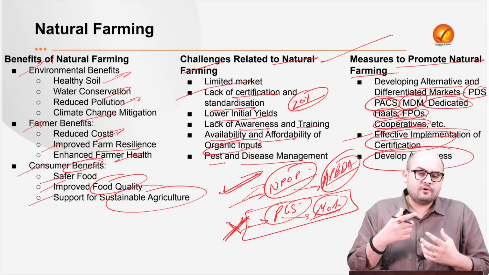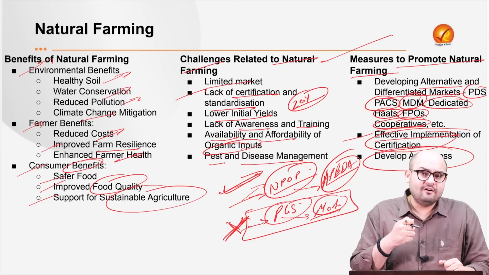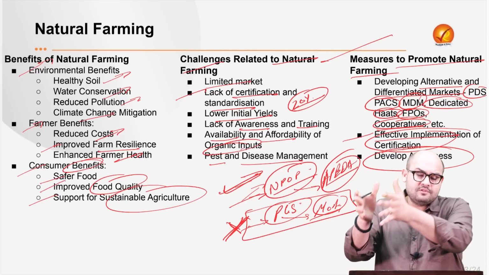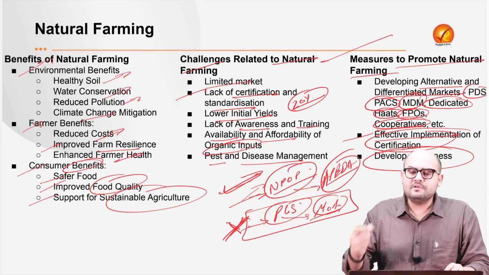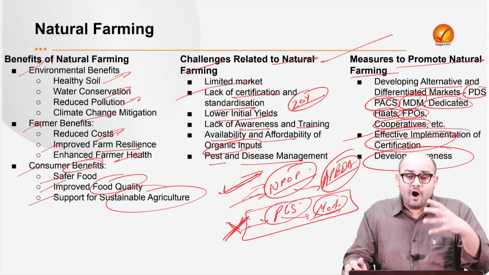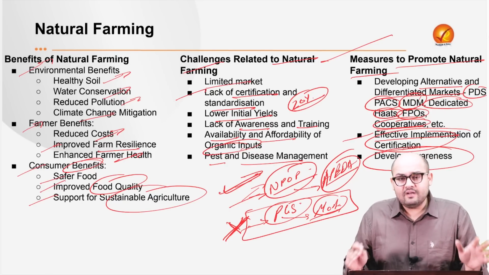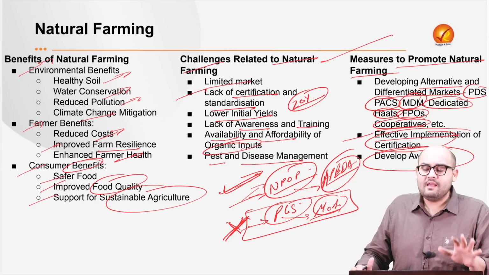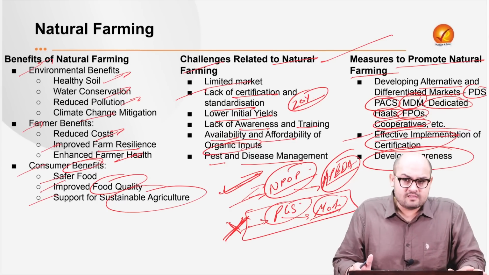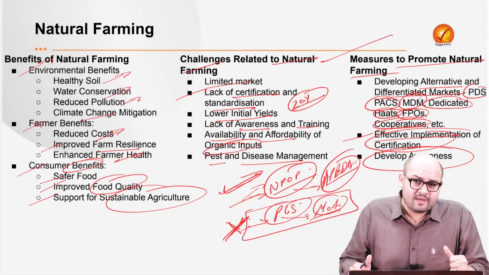Initially, they can be given help in terms of subsidies and incentives by the government, if the government really wants to transition from conventional farming to natural farming. On the other hand, the consumers need to be made aware about the different certification mechanisms, about how they can access these products from natural farming, right? So definitely what we see is that natural farming is very important, considering the sustainable growth of agriculture. So we need to have a sustainable growth of agriculture, and over there natural farming is obviously very important,